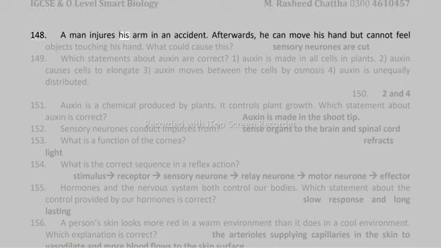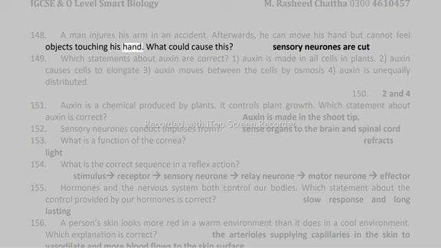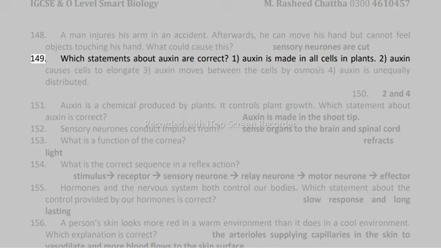148. A man injures his arm in an accident. Afterwards he can move his hand, but can't feel objects touching his hand. What could cause this? Sensory neurons are cut.